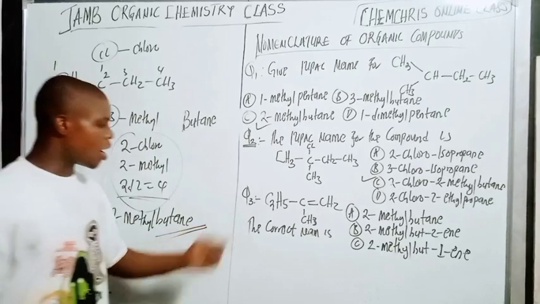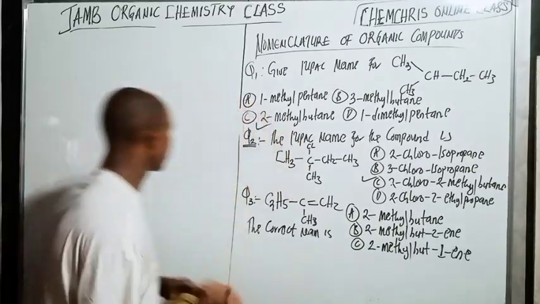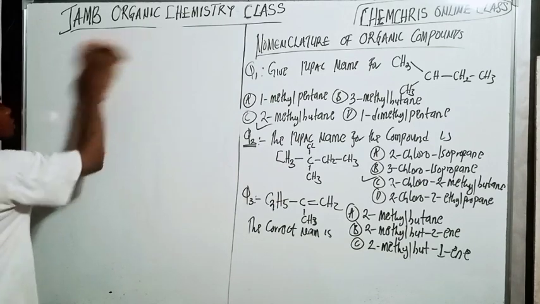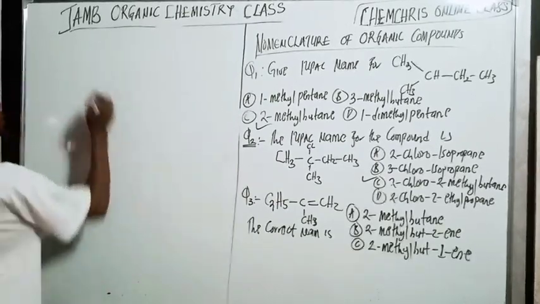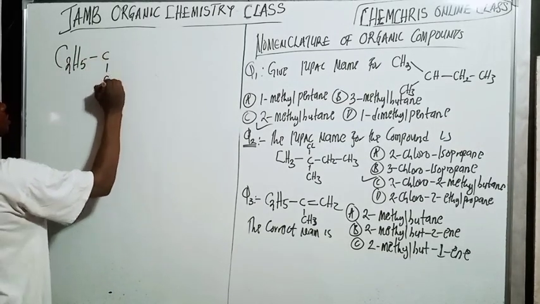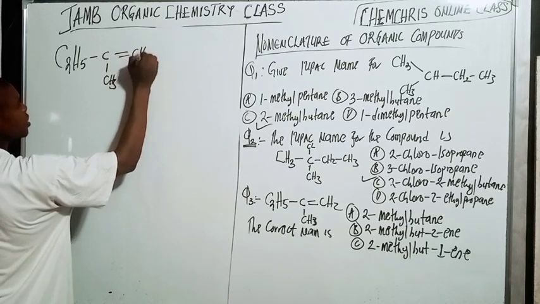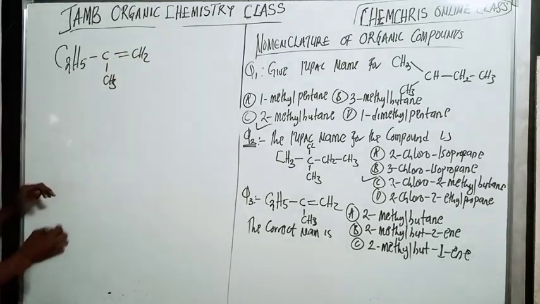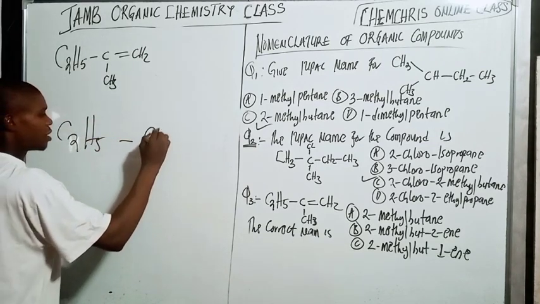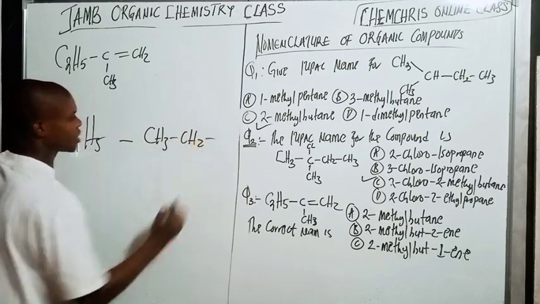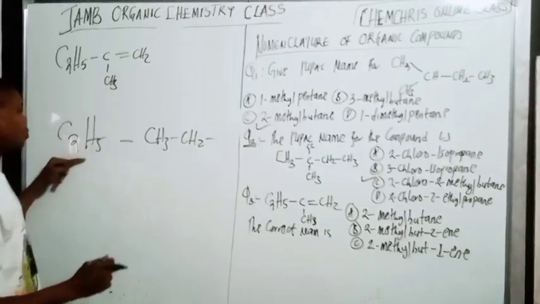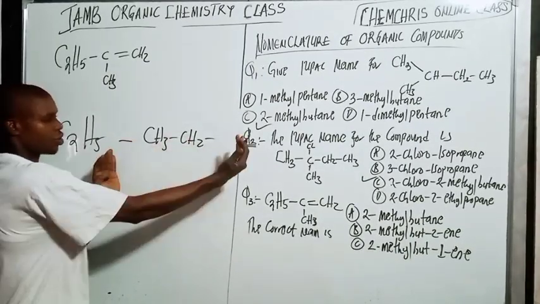So let's look at question number 3. You have C2H5, right? CH3, CH2. Now I want to expand this one here. When I see C2H5, it's also the same as CH3, CH2. Do you understand? So this one is the molecular formula, and this one is the structure, right?